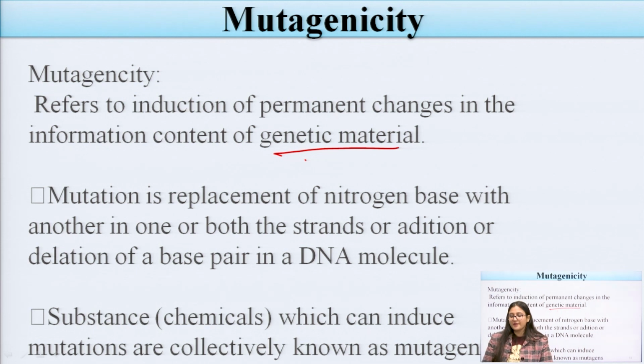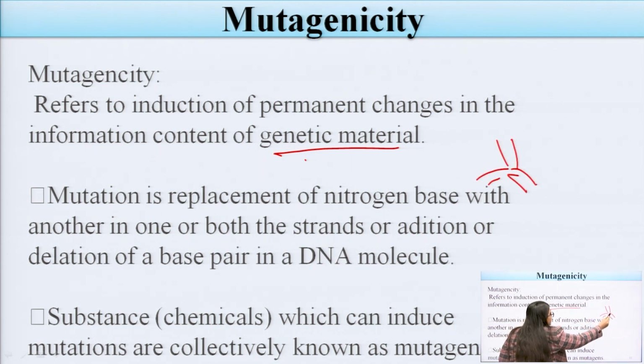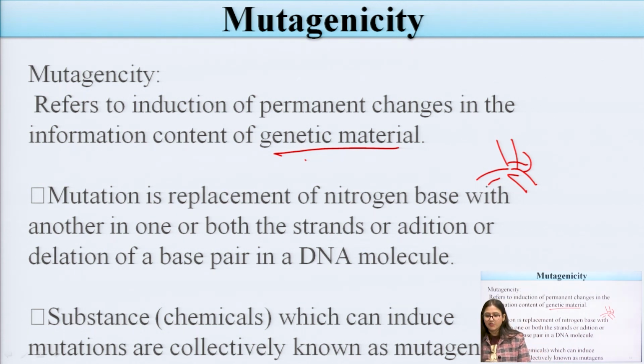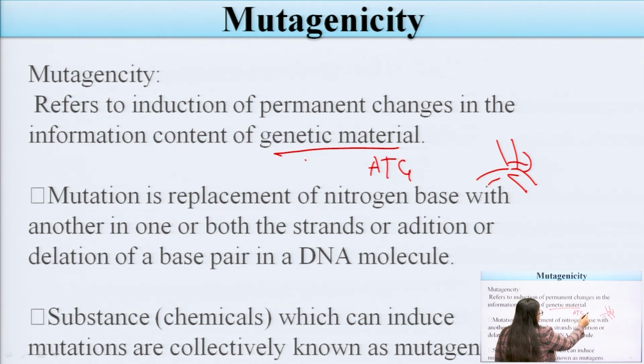Mutation is the replacement of the nitrogen base. What is mutation? When there is any kind of change in the base pairs of the DNA, or in the nucleotide or nucleoside part, it produces a mutation. There are various nitrogenous bases: A, T, G, C, that is adenine, thymine, guanine, cytosine.